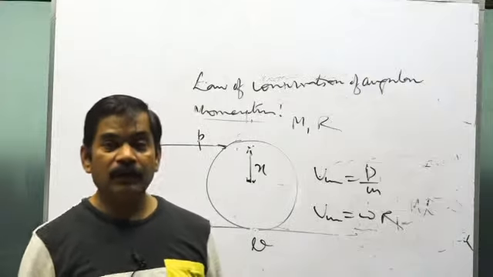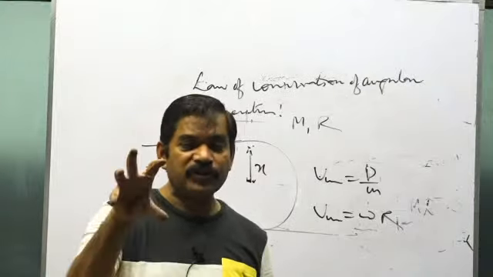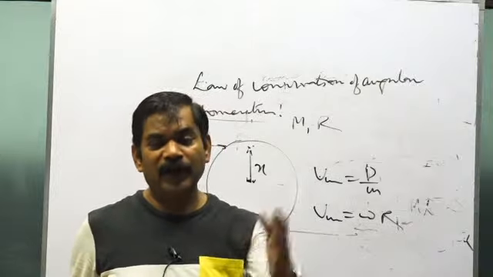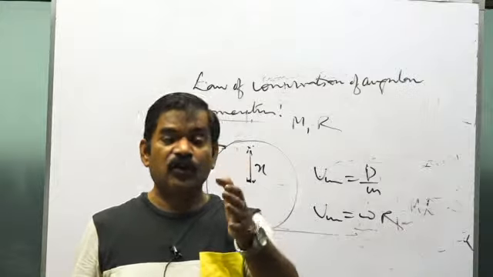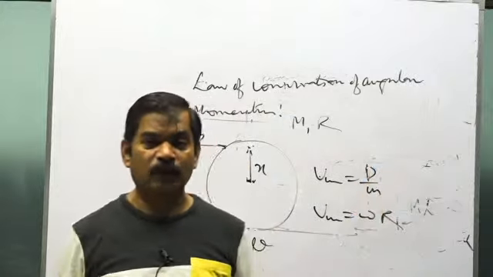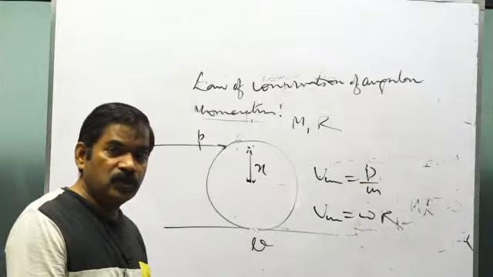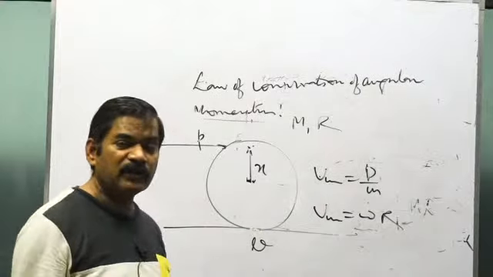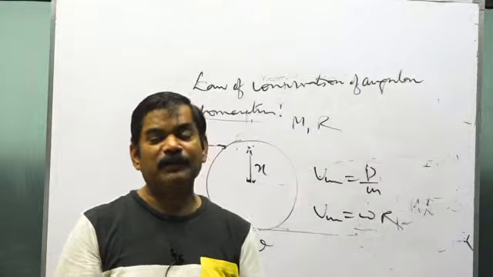So what will happen? Either V center of mass will be greater than omega into r, or V center of mass will be less than omega into r. If V center of mass is greater than omega into r, then the force of friction will be acting in the backward direction, and that will be mu mg. So through the mu mg, the retardation force will be mu mg, upon mass m will be the retardation, that will be mu g.